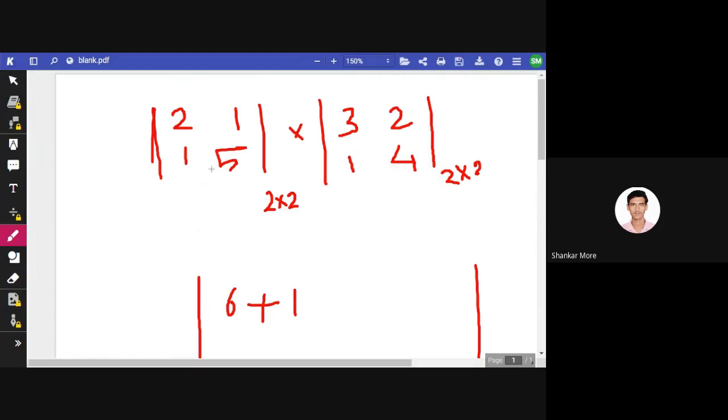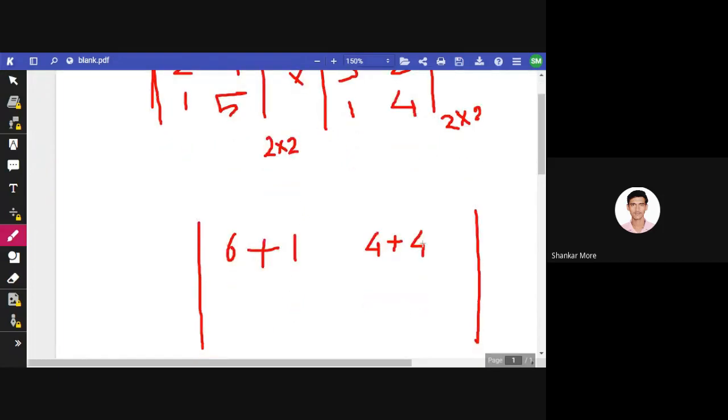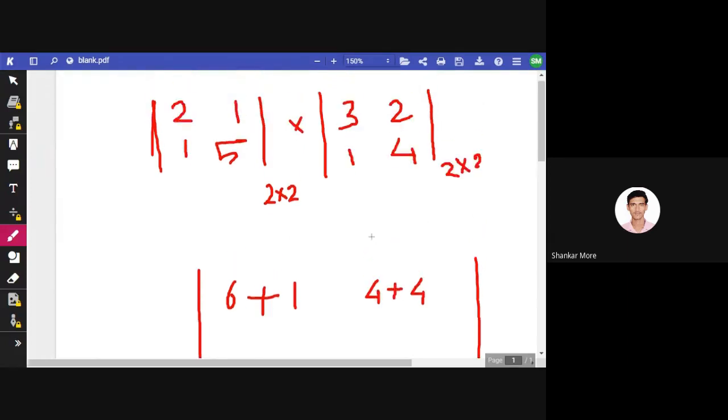Now first row second column. Now I'm doing this slot: 2 multiplied by 2, that is 4, and 1 multiplied by 4, that is 4, right? So here it will be 8. First row second column, see, I have got the element of first row second column.